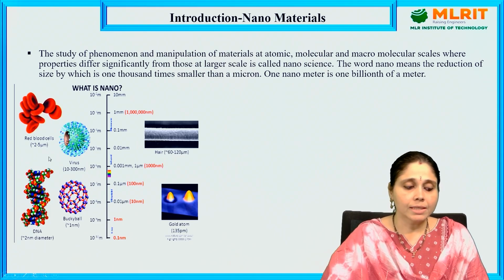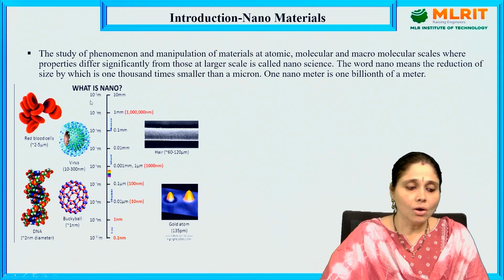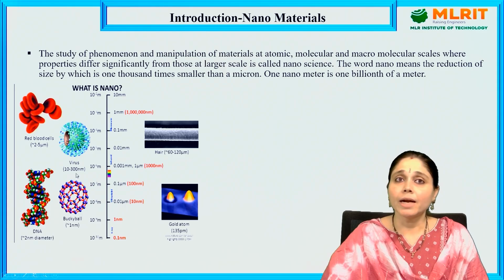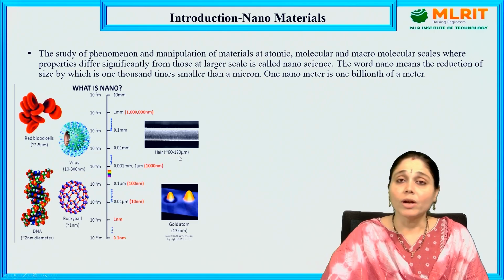Our red blood cells are of the order of 2 to 5 micrometers. Micro means 10 to the power of minus 6. This is the scale, how they are arranged. Virus is 10 to 300 nanometers. DNA is 2 nanometers in diameter. Buckyball is 1 nanometer in diameter. Our hair is 60 to 120 micrometers in diameter, so that we can easily see. And the gold atom is 135 picometers. So this is very small.